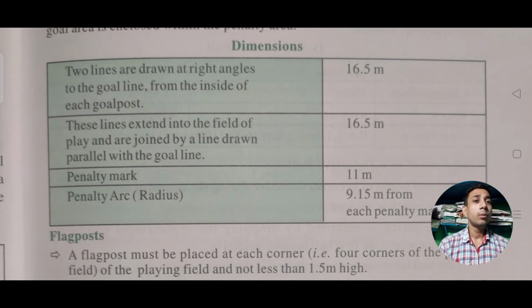And what about the penalty mark? Our penalty mark should not be more than 11 meters from the goal line, and the radius of the penalty arc should be 9.15 meters. As we already discussed in this chapter, in football the radius should not be more than 9.15 meters. That is the rule, and that's why the penalty arc is also drawn with 9.15 meters only.